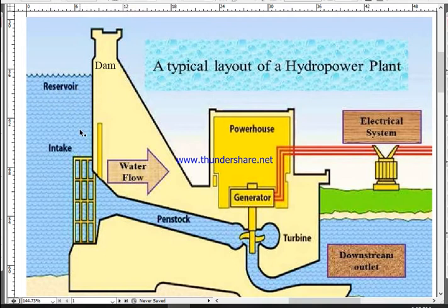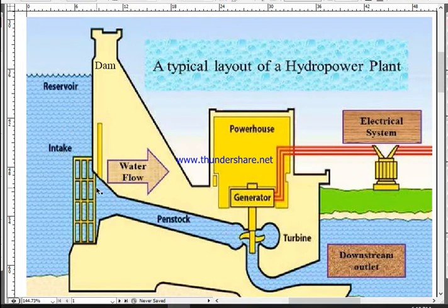A reservoir is usually very deep. If you fall into one, then don't expect to get up, even if you are a very good swimmer. That's why you should be very careful when you visit such reservoirs or dams.